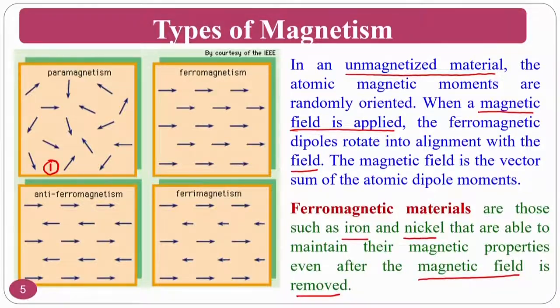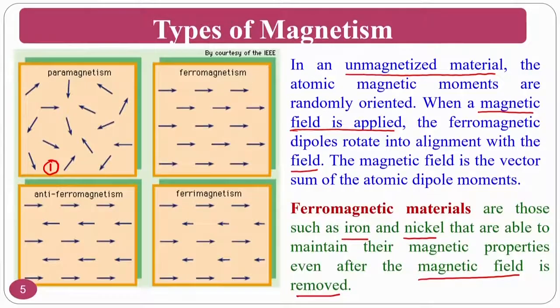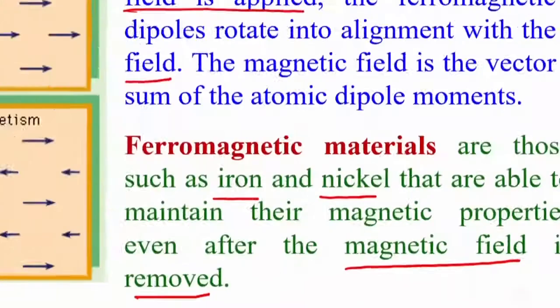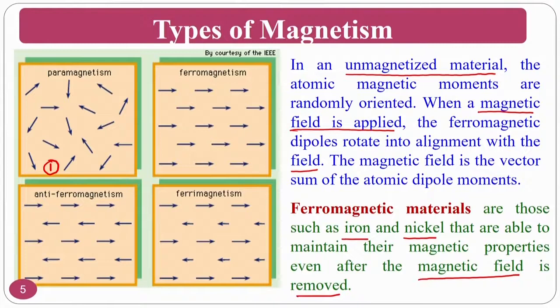In normal materials, in the normal state, these dipole moments are randomly oriented. If you put them into the magnetic field, then they will align along the direction of the field and give some dipole moment, and the vector sum will give you a complete thing. If you choose a ferromagnetic material instead, there is a requirement of a magnetic field initially, but even though you remove it, you will still have the dipole moment.